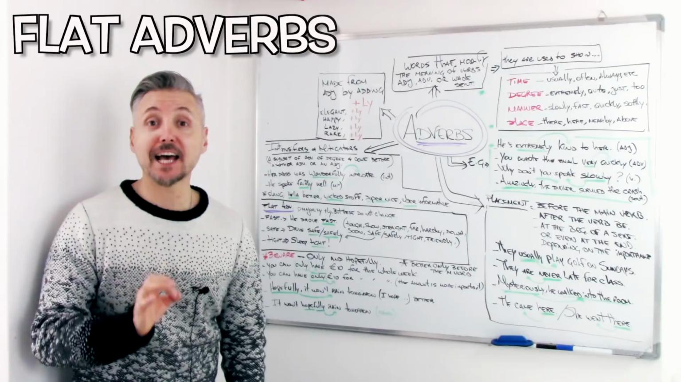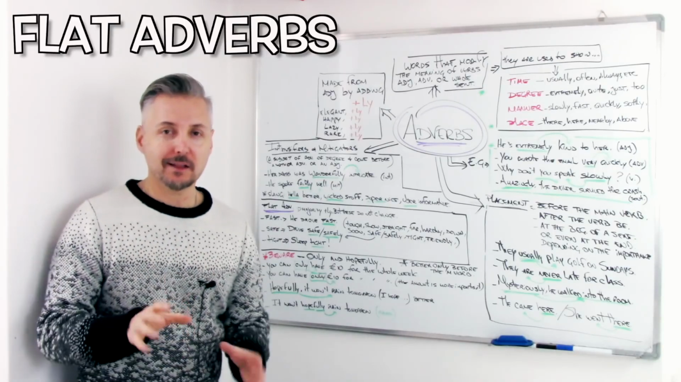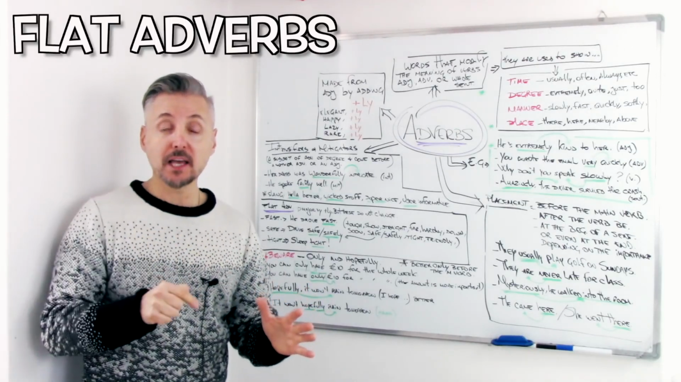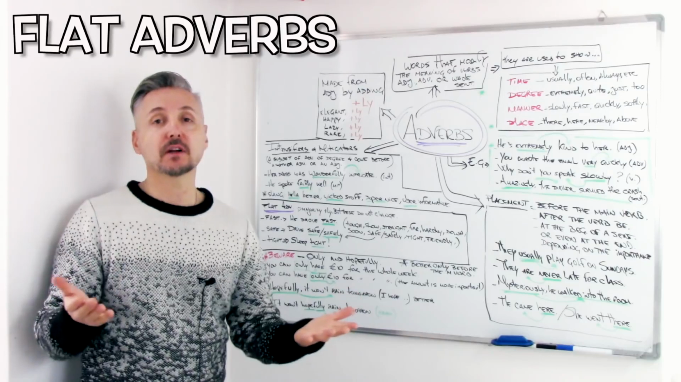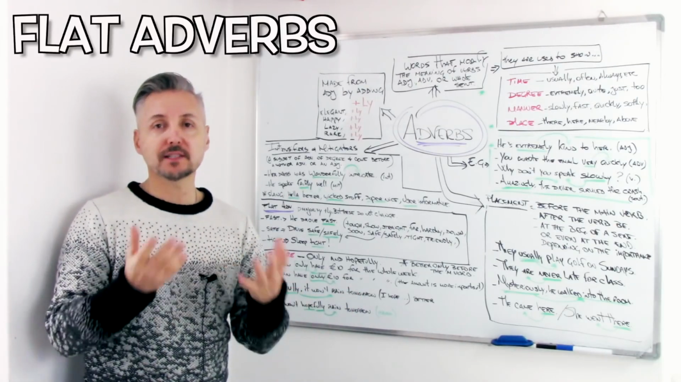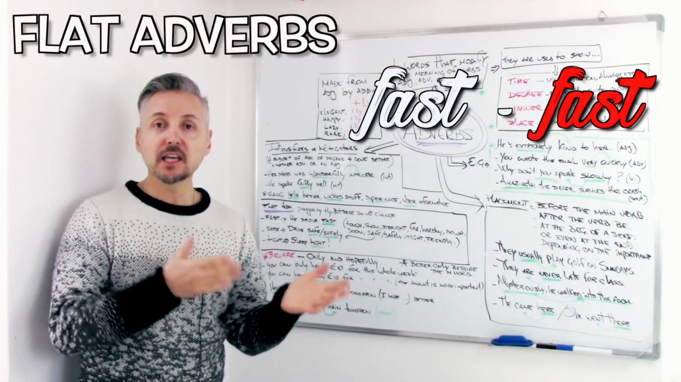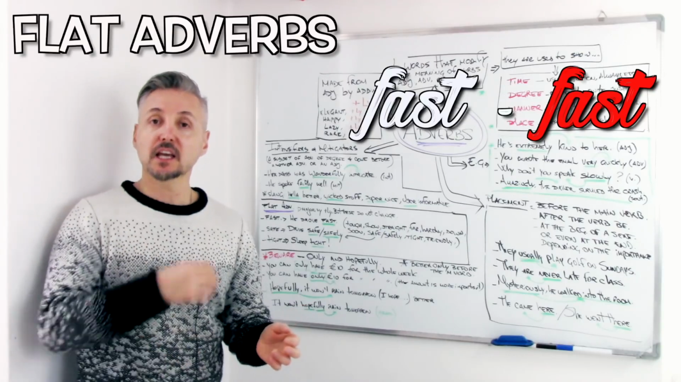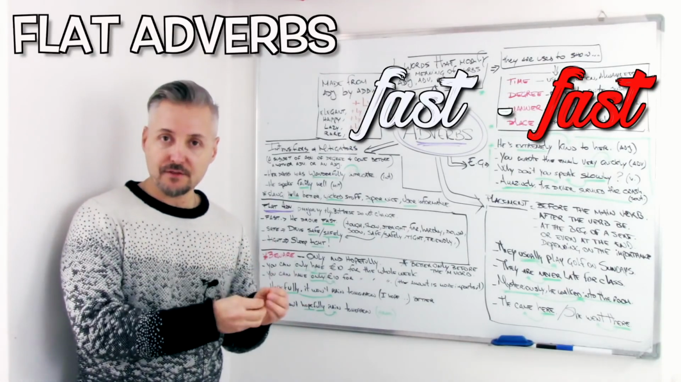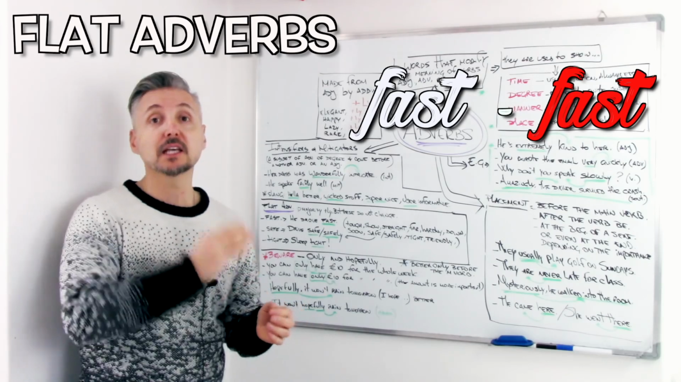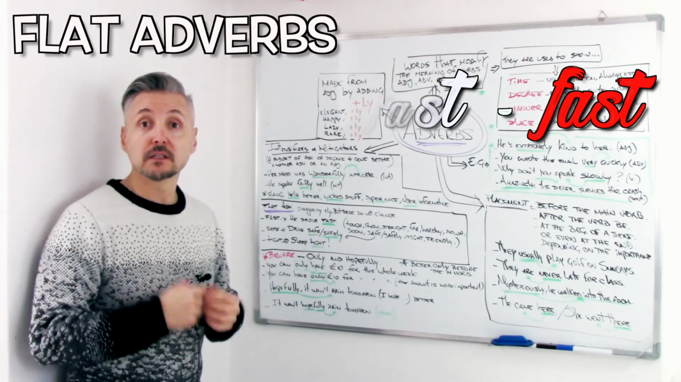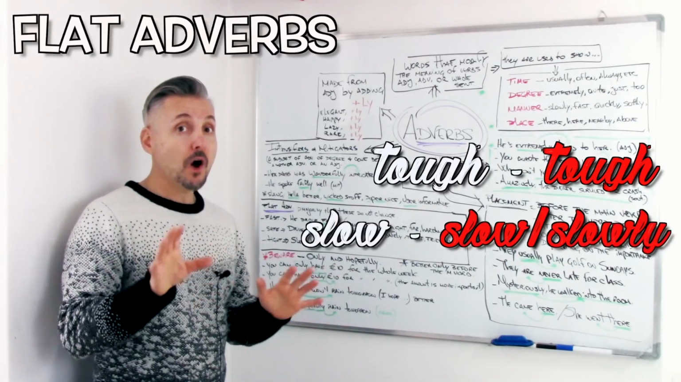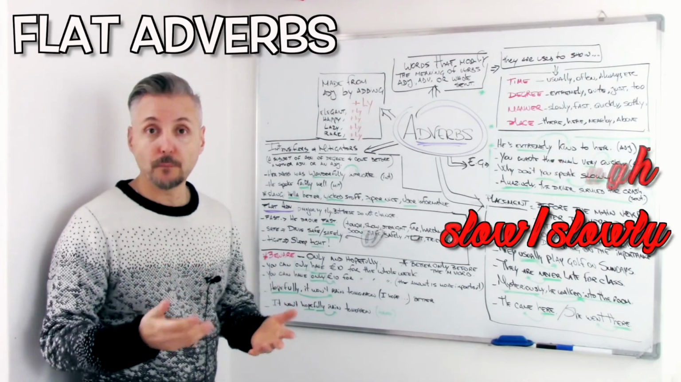Now let's talk about flat adverbs. What are they? Well, I told you that an adverb is made by adding ly to an adjective. Flat adverbs do not change. So, for example, fast. He drove fast. We cannot say he drove fastly. He drove fast. So the adverb of the adjective fast is fast. But we have even tough. We can say slow. Slowly also is an adverb, but also slow.